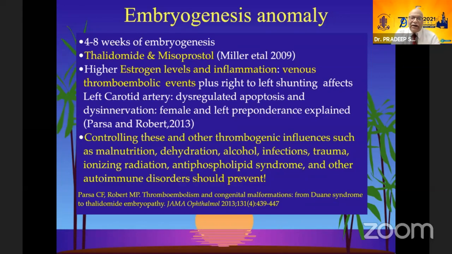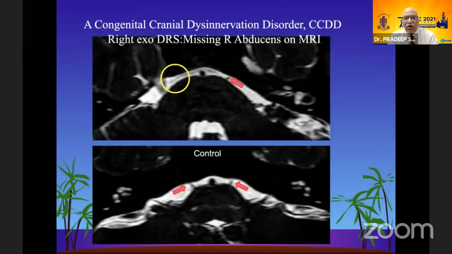Now, if we learn from this article, we will be able to understand the basic embryogenesis and the cause of Duane's. Conditions like malnutrition, dehydration, alcohol, infections, trauma, ionizing radiations, antiphospholipid syndrome, and other autoimmune disorders which are affecting the pregnant lady during the first 4 to 8 weeks of antenatal development could be the cause of Duane's retraction syndrome. So maybe in future we are going to be able to prevent or reduce the incidence of this condition. When we do the imaging, we can see the missing 6th nerve.